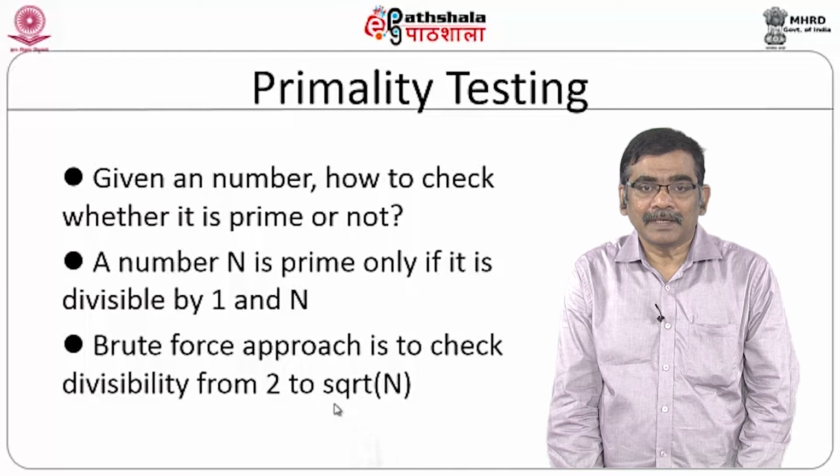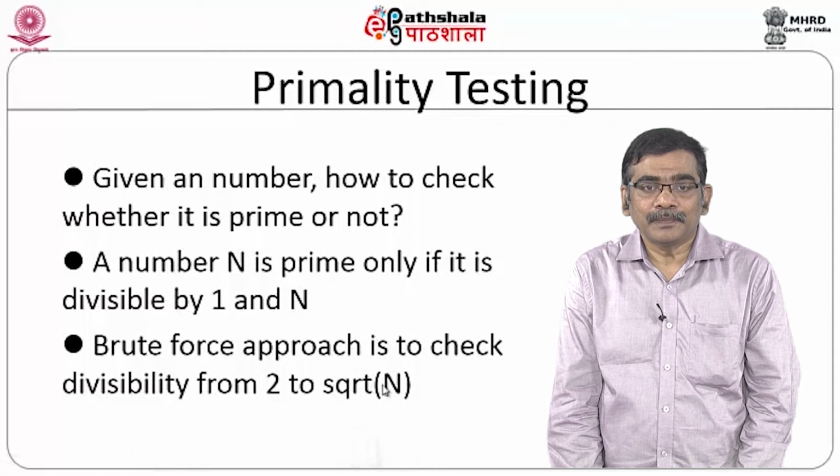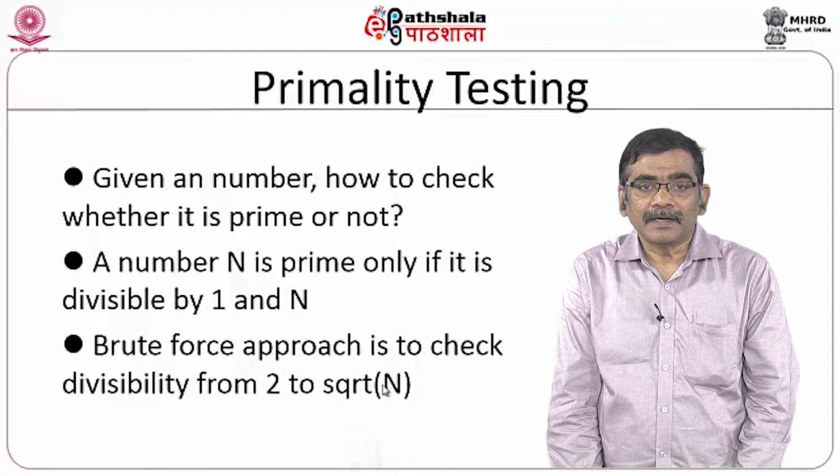You try to check whether the number is a prime number or not. This kind of deterministic algorithm is going to work for small numbers. For example, if the number is given as 27, you can easily apply the deterministic algorithm.